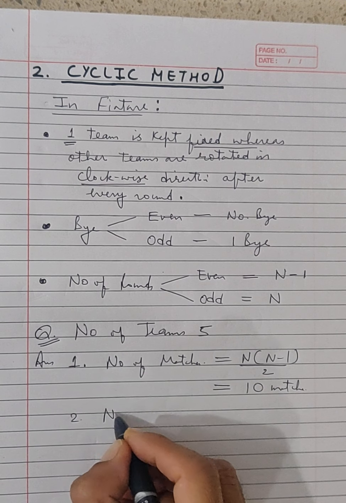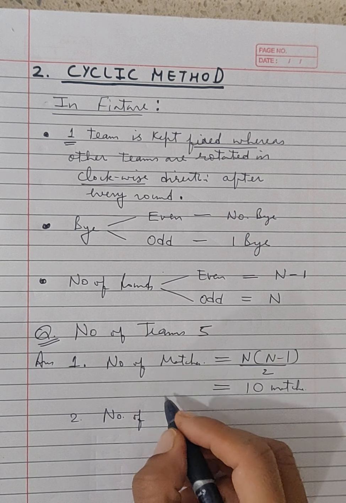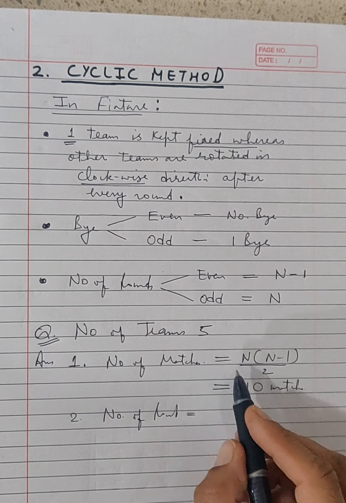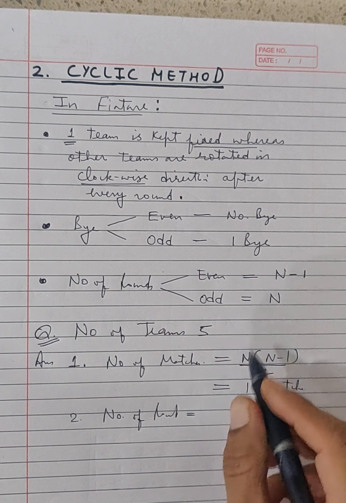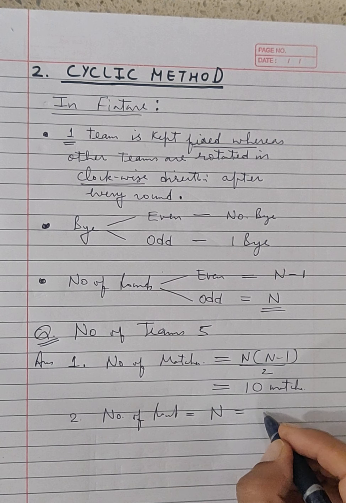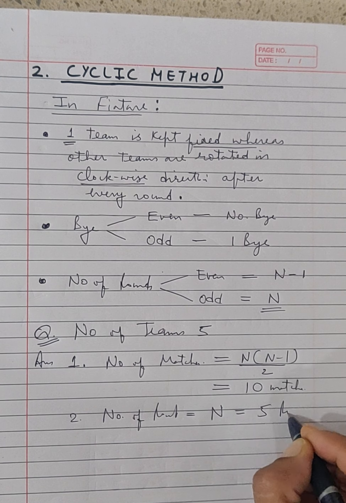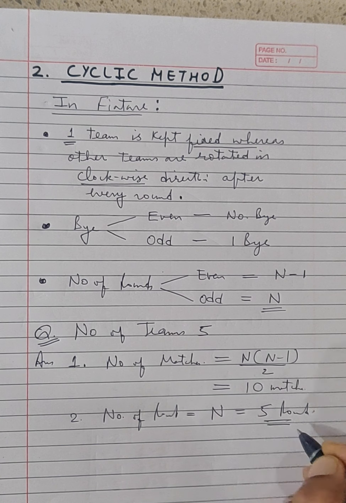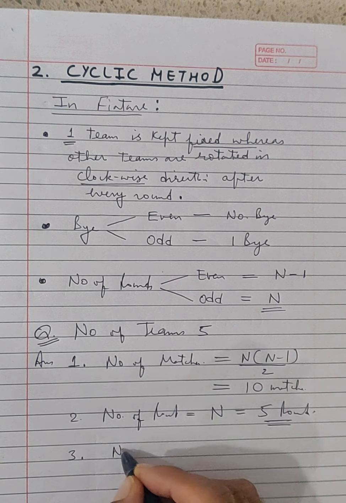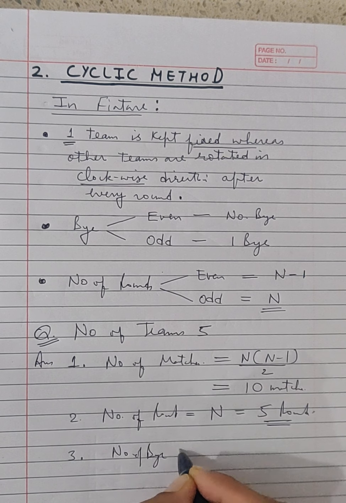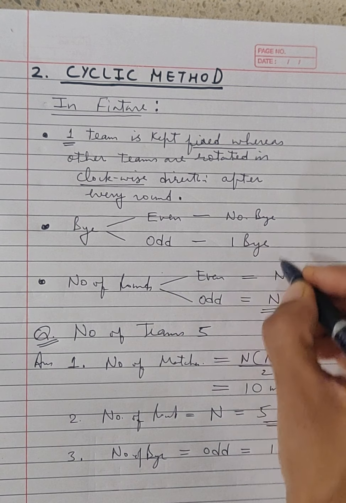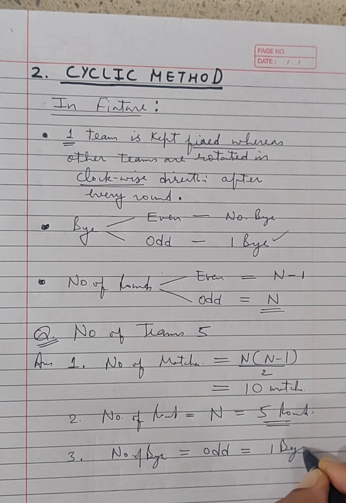Second working note, it's a cyclic method, so we can calculate the number of rounds. So the number of teams is an odd number. So when the number of teams is odd, our formula says n equal to the number of rounds. So 5 rounds are to be prepared here. And third working note, number of byes, how many byes we have to give, it's an odd number, so we have to give 1 bye in the fixture.